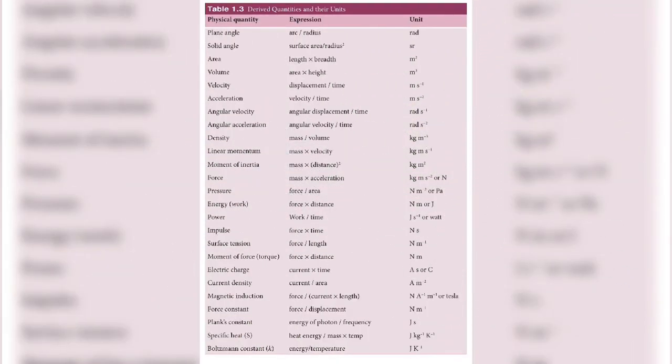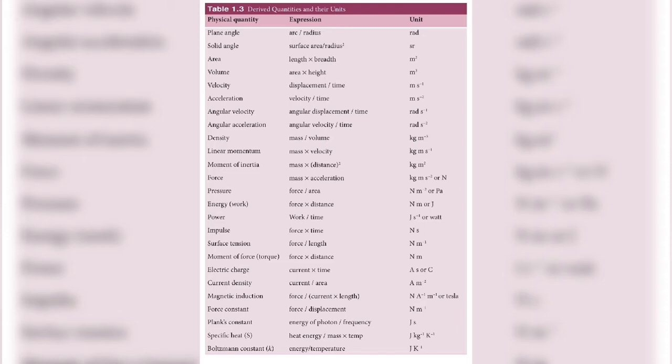Okay. So, SI units. When we were learning SI units, one of the properties of SI units was that derived quantities can be easily obtained. What are derived quantities? Those which can be derived from fundamental quantities. That is what is called derived quantities. In that, you learned velocity as an example. Velocity is a derived quantity. You have a formula for that.